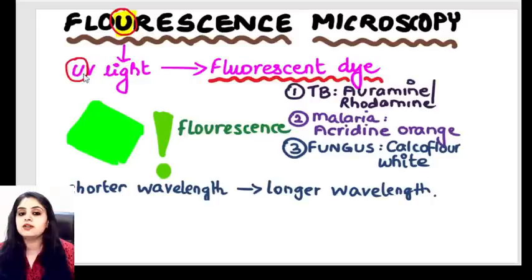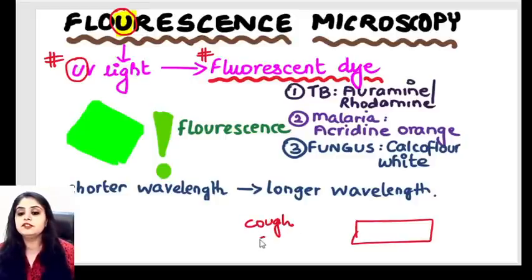But not every ultraviolet light is going to give me this kind of green color, because when you're dealing with a fluorescent microscope, the light is ultraviolet light, but what you're also using is a shiny color. You're using a fluorescent dye. You'll say, ma'am, which dye are you using? For example, this is a slide. There's a patient in our country who has come with cough with sputum.